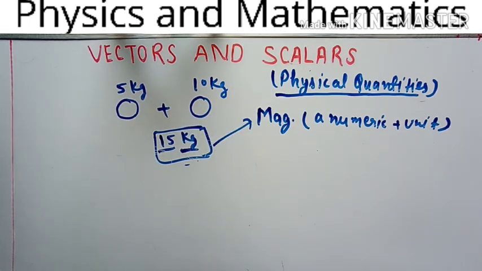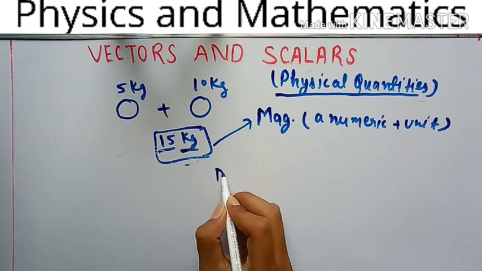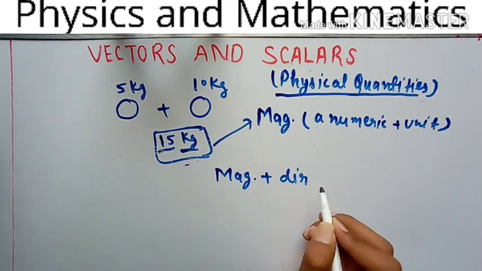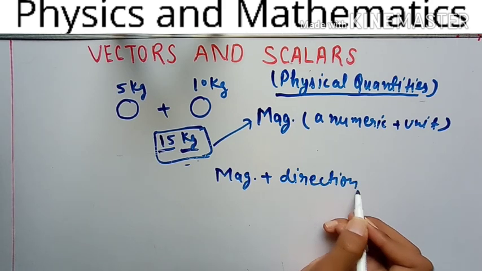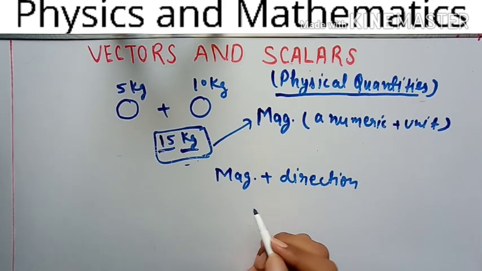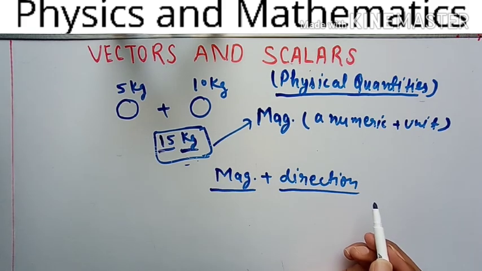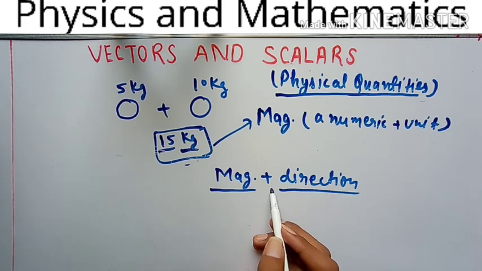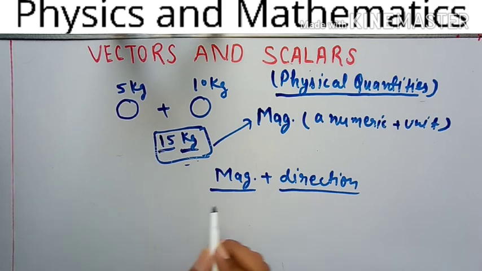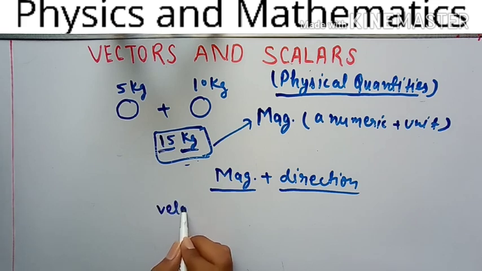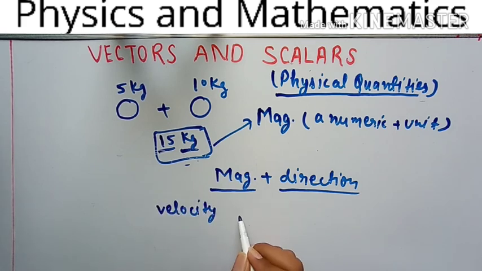So what about vectors? Vectors are represented by magnitude as well as direction. The two things are important to represent a vector. The first one is magnitude and the second one is direction. To understand this, let's write the unit of velocity. Its unit is meter per second. And what about direction?